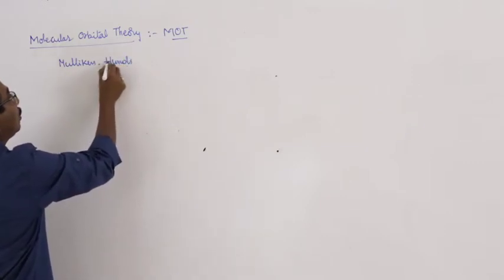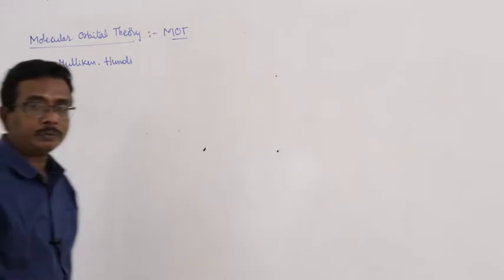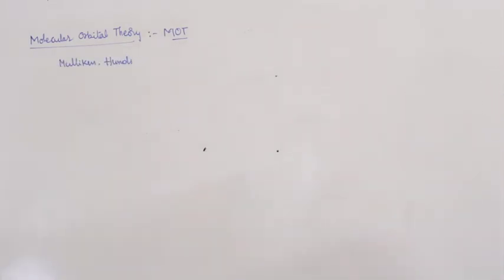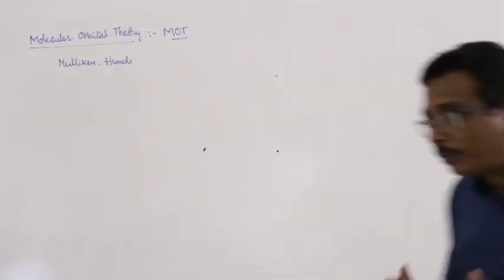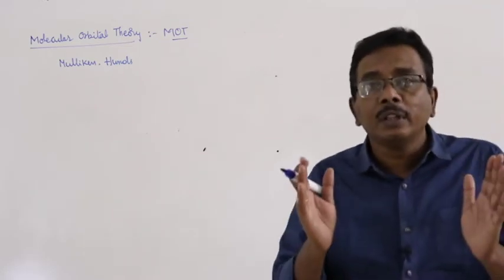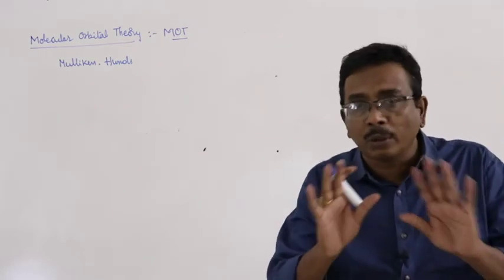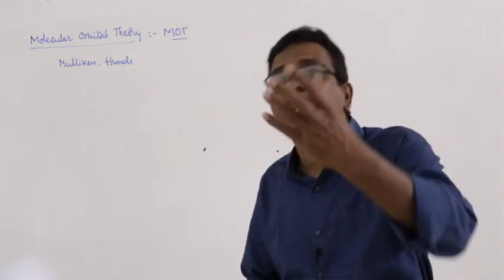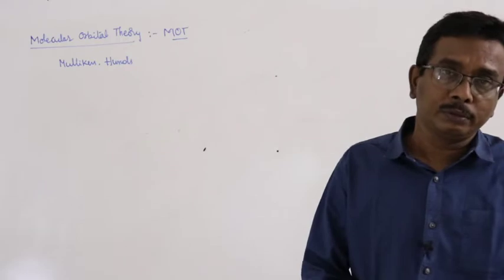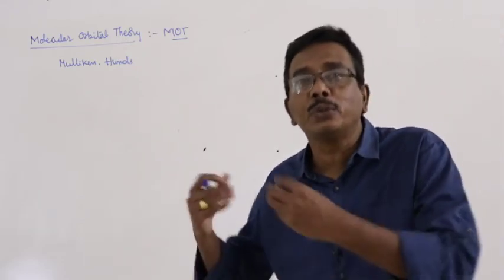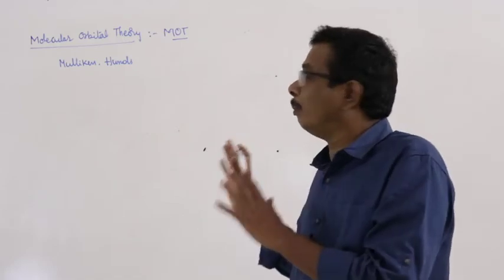Why were Mullikan and Hunds introduced to this theory? To explain the formation of molecule as well as covalent bond? No. In order to explain the paramagnetic nature of oxygen molecule, this molecular orbital theory was introduced by Hunds and Mullikan.